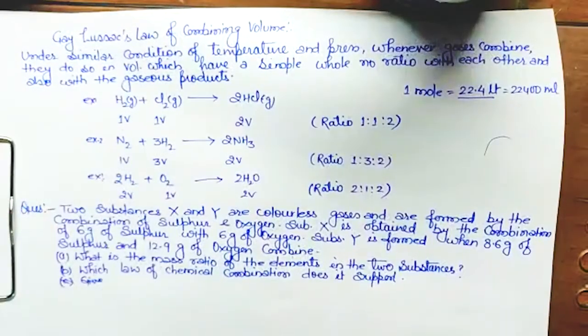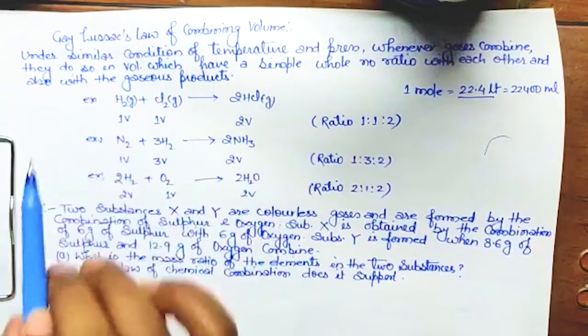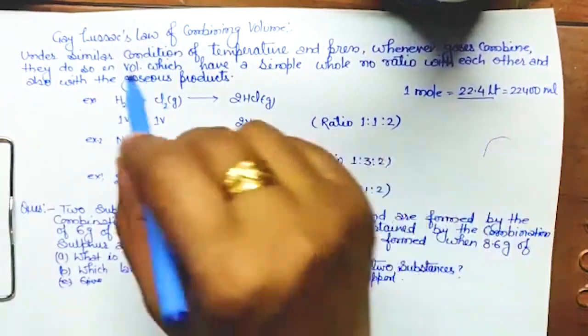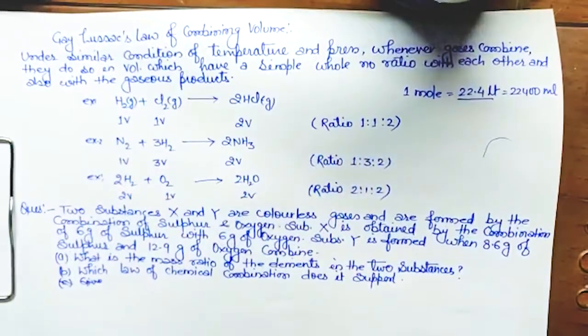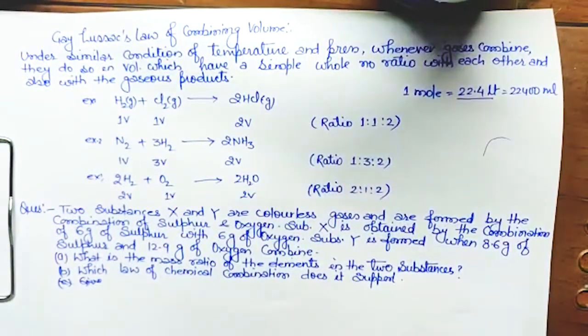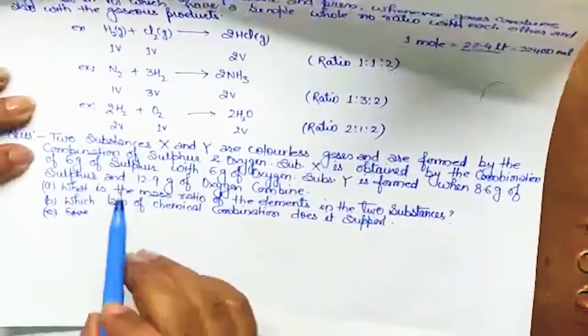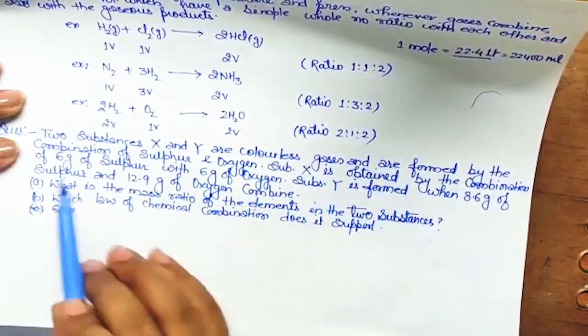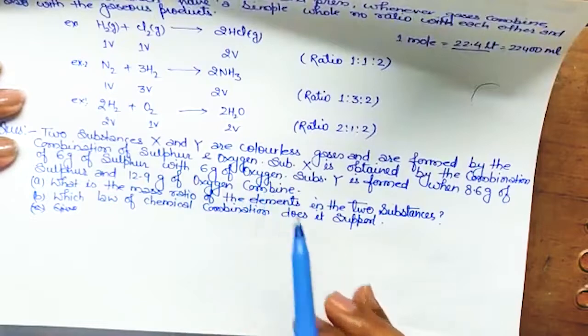Actually, there is no such question based on this Gay-Lussac law, but as I said earlier, it is just like the law of constant proportion, so we'll do the questions in that way only. I have written one question over here. Two substances X and Y are colorless gases and are formed by combination of sulfur and oxygen.